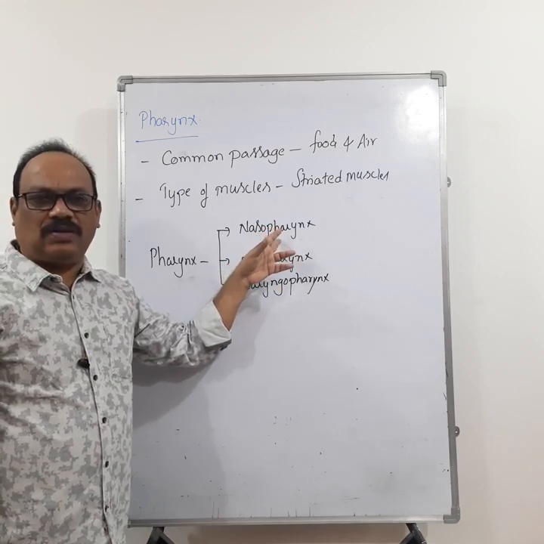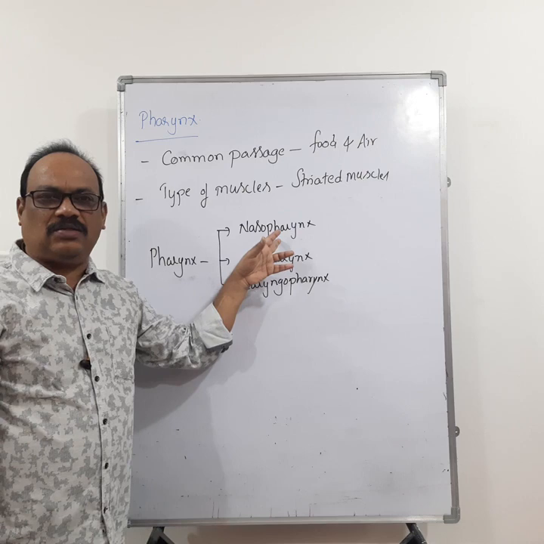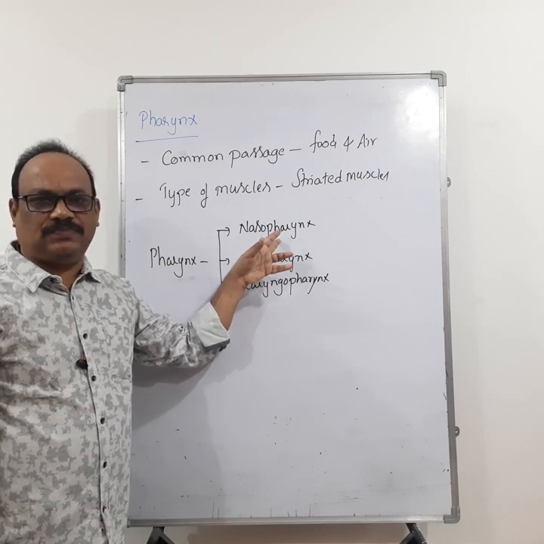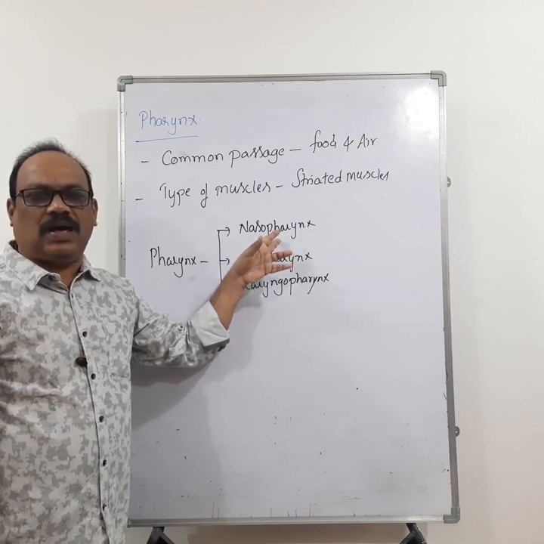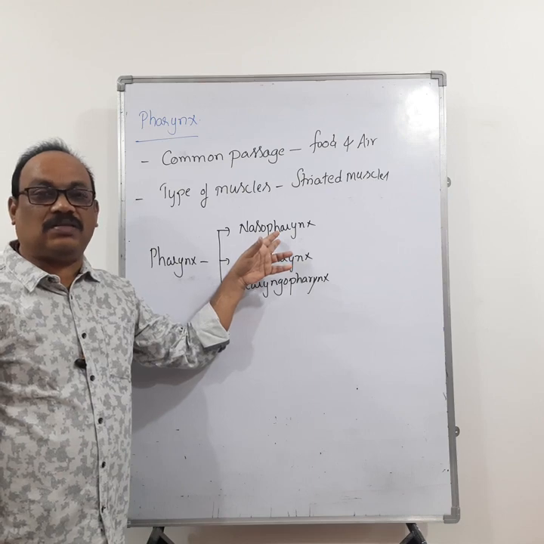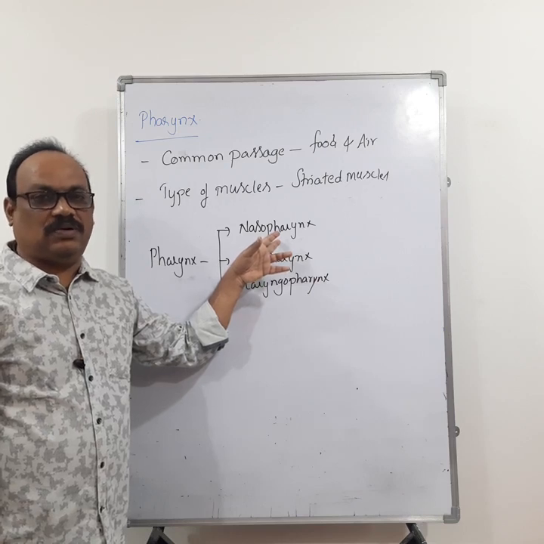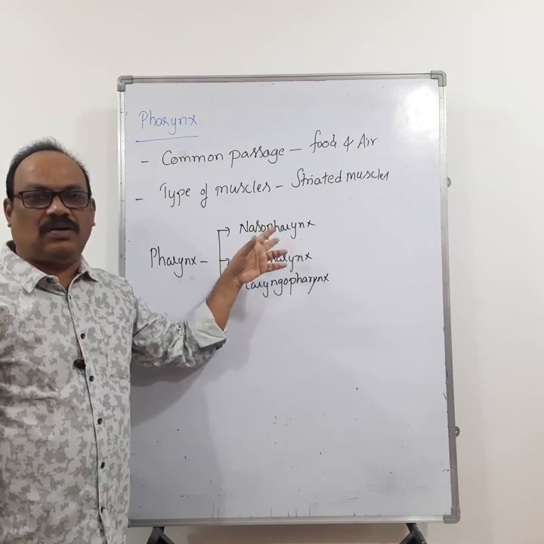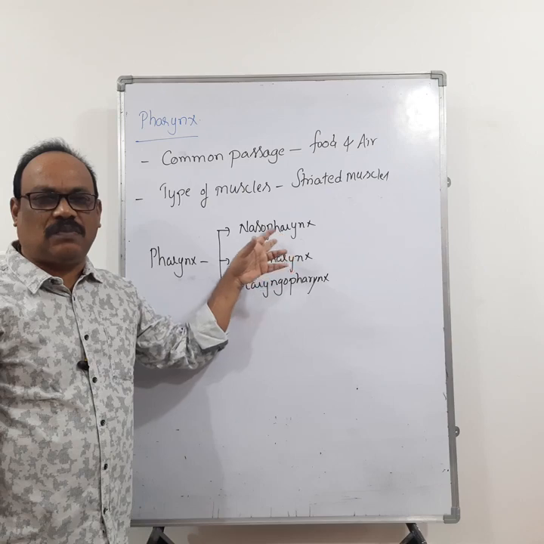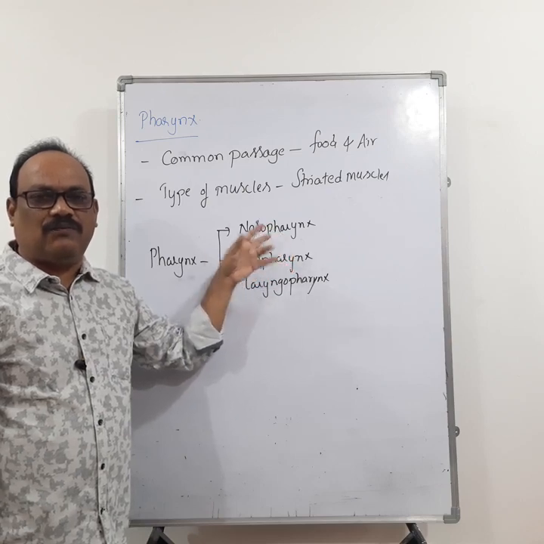Where is the nasopharynx present? Nasopharynx is present above the soft palate. What does the nasopharynx consist of? Nasopharynx consists of the openings of internal nostrils and eustachian tubes. Remember the words. The openings of internal nostrils and eustachian tubes are present in the nasopharynx.